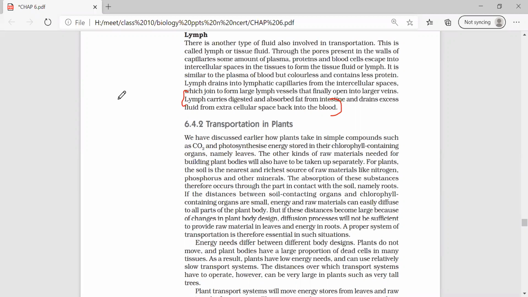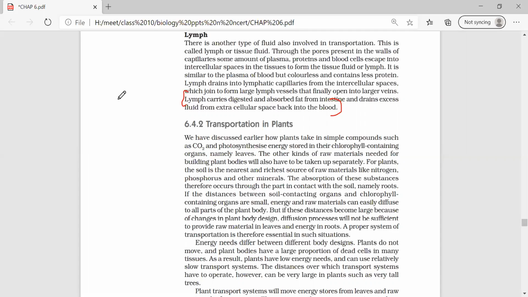Some small amount of blood escapes and enters the intercellular spaces in the tissues, and this is known as interstitial fluid or tissue fluid.